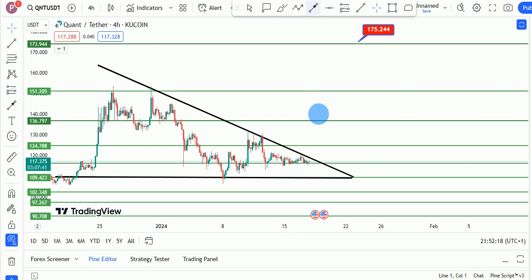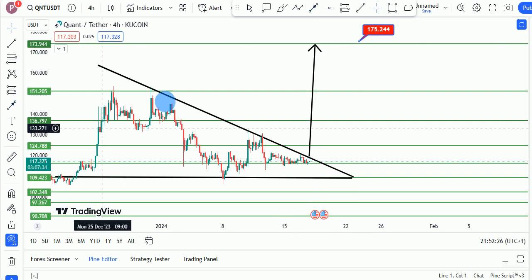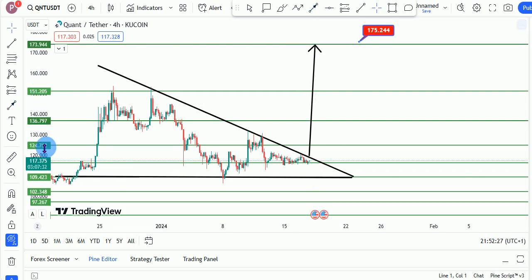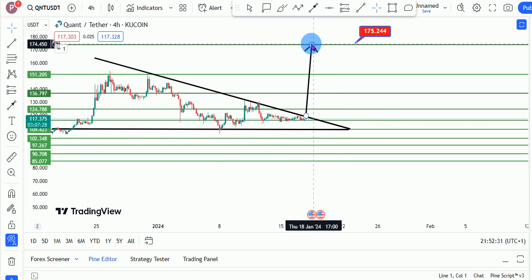Now, many times descending triangles usually break to the upside, right? More times than not, 80% of the time, we usually see a break to the upside for these descending triangles, but sometimes also we could see a break to the downside right here.